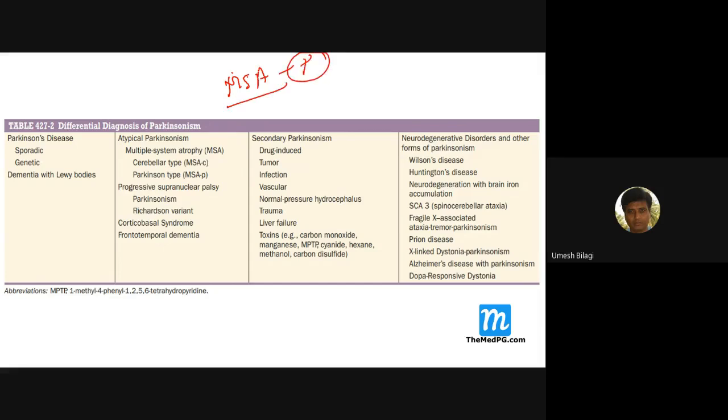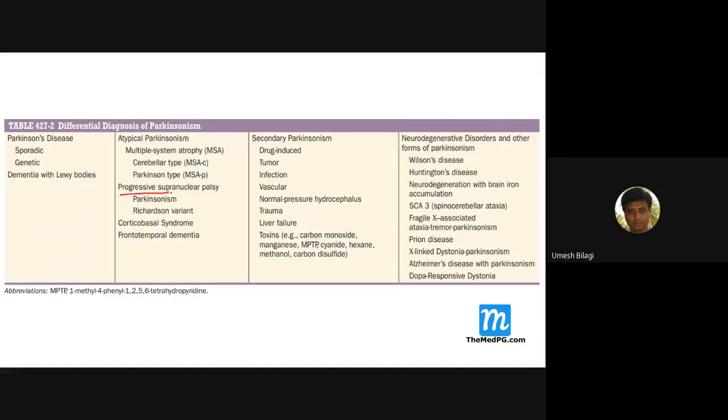P stands for predominant Parkinsonism. And in case you have cerebellar signs, which are flaccidity, intentional tremors, ataxia, along with that orthostatic hypotension of the autonomic nervous system, we call it MSA-C, which stands for cerebellum. There can be one or two MCQs which can come along this tricky part. Just try to memorize that.